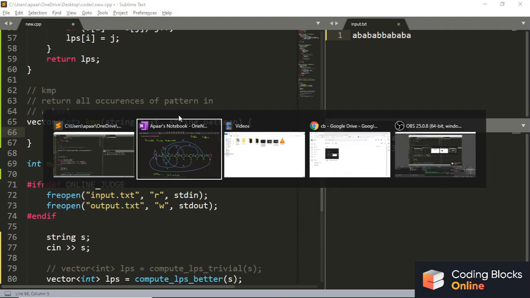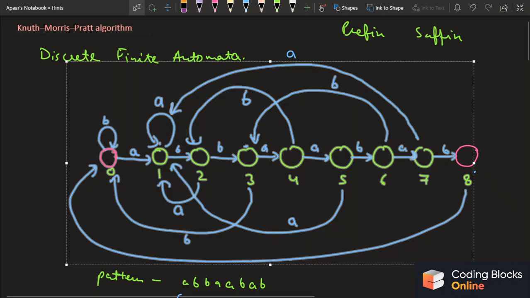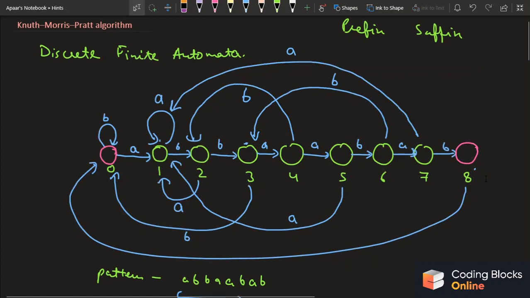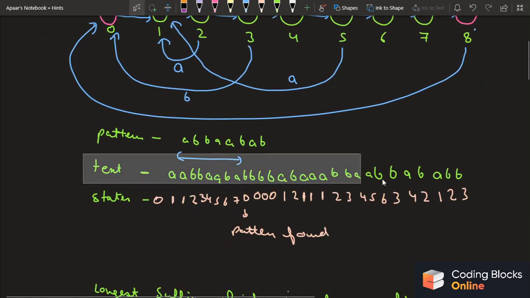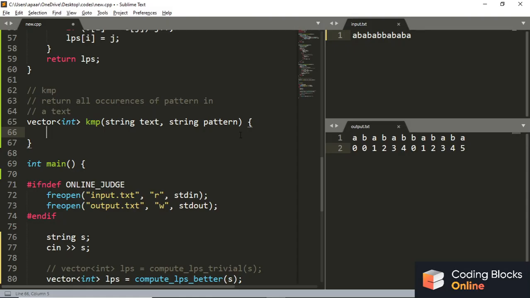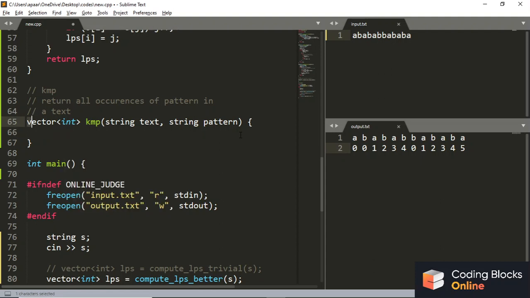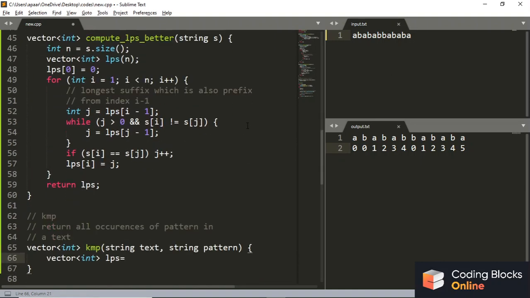So again, coming back to the automata, for a particular pattern I need to find this LPS value, so that I can run the text on it and find all the indexes. So what I'll do here is simply make an LPS array, or it can be a vector int LPS, and make it equal to compute LPS.